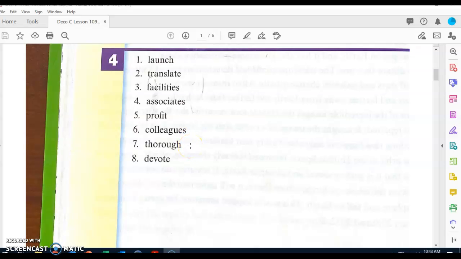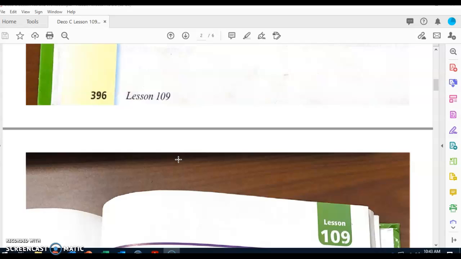What word? Thorough. When you do something thorough, you do something in a careful and accurate manner. Number 8. What word? Devote. When you devote yourself to something, you give a lot of your attention. Now let's go ahead and begin with part 5. We're going to begin with our story.